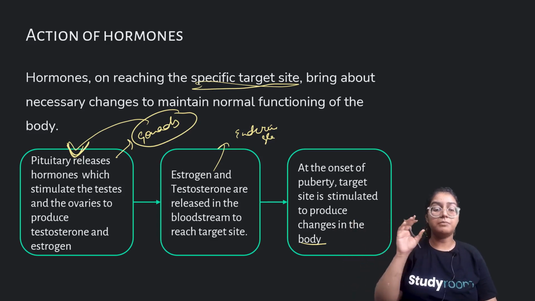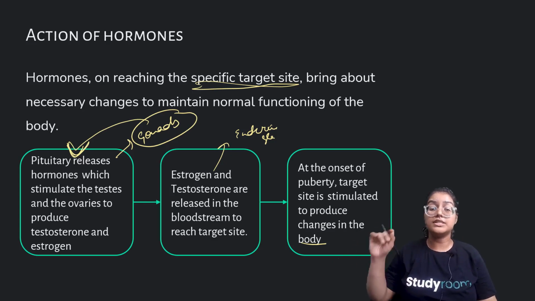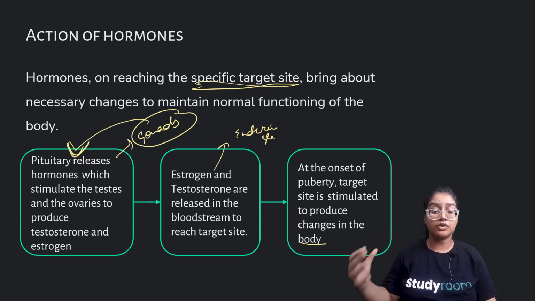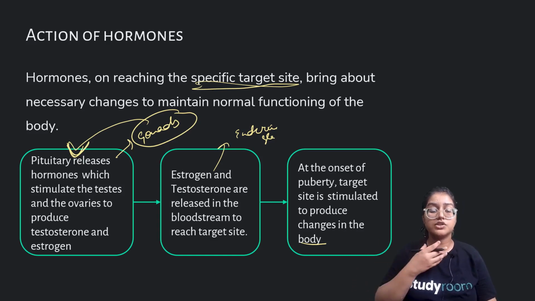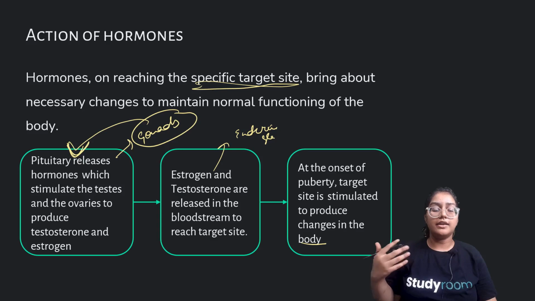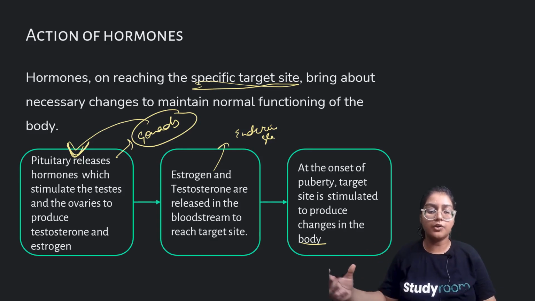You have to write about the parathyroid glands. The parathyroid releases PTH hormone which regulates calcium. Then there is the thyroid, which releases thyroxine. A deficiency can lead to goiter, which is the swelling of the neck region, and excess release leads to hyperthyroidism.